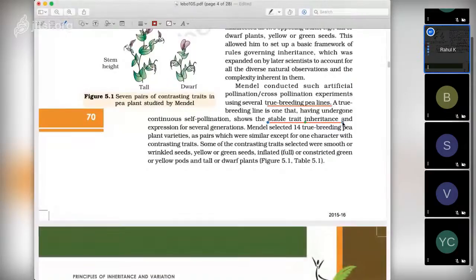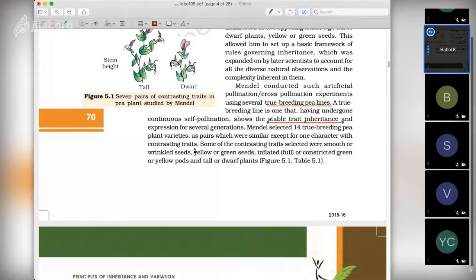It is not like in one generation it is looking tall, and in the next generation I am getting dwarf also, or a mixed kind. So it is not giving any other character for several generations. So this is true breeding, a pure breeding line. Mendel selected 14 true breeding pea plant varieties as pairs. So there are 7 characters which were similar except for one character with the contrasting traits.